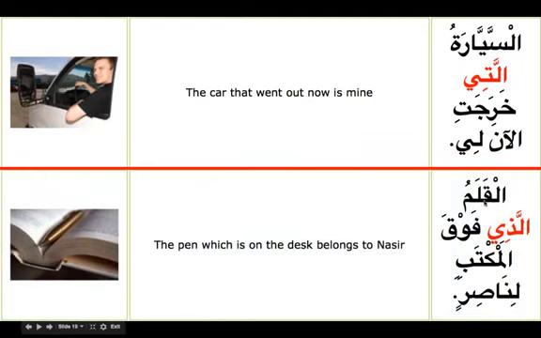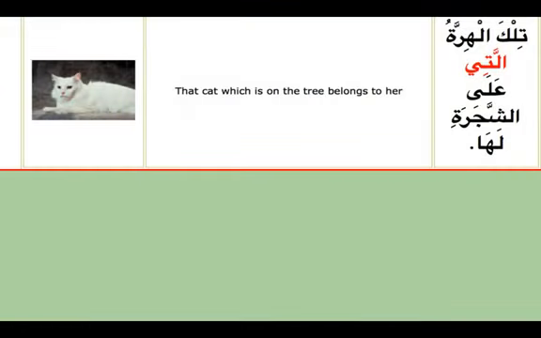Al-qalamu, a masculine noun, the pen, allazi fawqal maktabi, that which is on top of the desk, li nasirin, belongs to Nasir. Al-qalamu li nasirin is mubtada and khabar, and in between comes the ism mawsul and silatul mawsul. So we have to use the right type: if it is a masculine noun, you use alladhi; if it is a feminine noun, we use allati. Let's do some more practice inshallah.